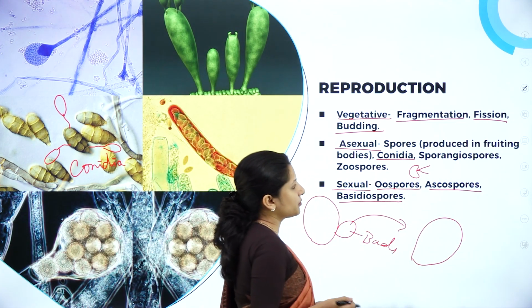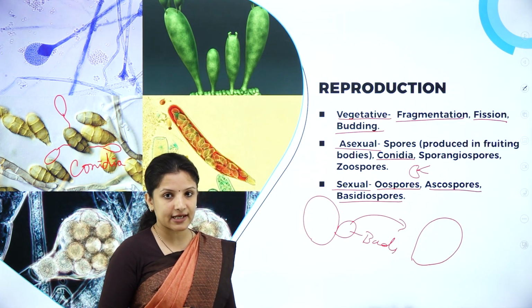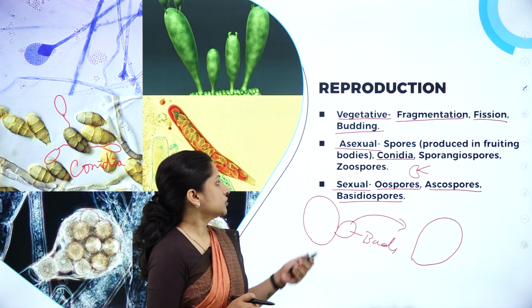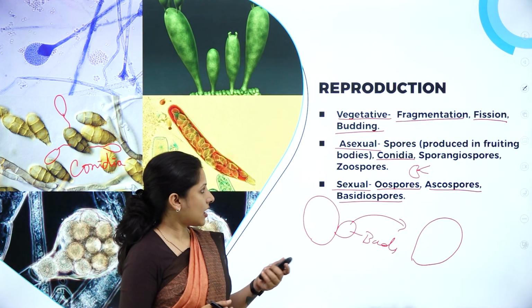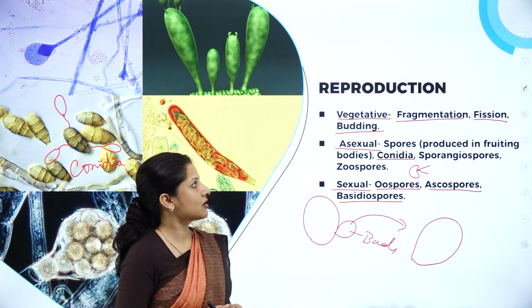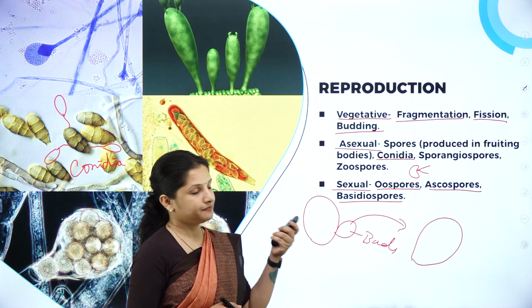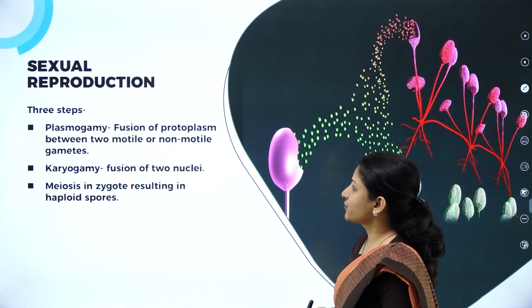Ascospores are produced in fruiting bodies called ascocarps. Basidiospores are produced in basidiocarps. So this is how sexual reproduction occurs. The three methods of reproduction in fungi are vegetative, asexual and sexual. So next, moving on to sexual reproduction.